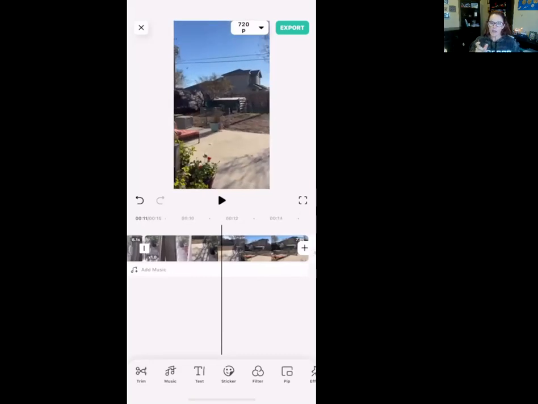Any mistakes you make throughout it, you just highlight, get your line to right where you want to start the cut, hit the split button, tap over to the next, highlight the second clip that it broke into, go to where you want it, hit split again, and then delete that little middle section.